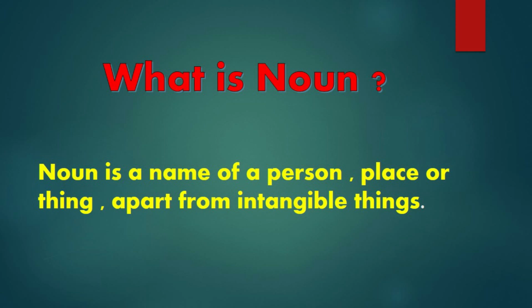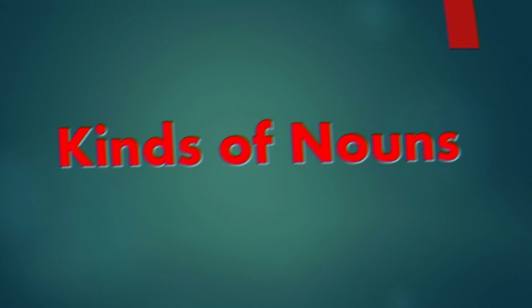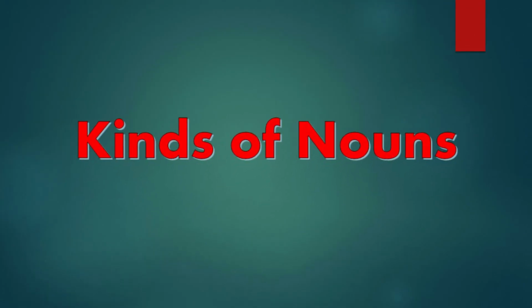Noun is a name of a person, place or a thing, apart from intangible things. Apart from intangible things means things that we cannot touch. We should leave those things apart. Noun is a name of a person, place or thing. Okay, so let's go for the kinds of nouns.